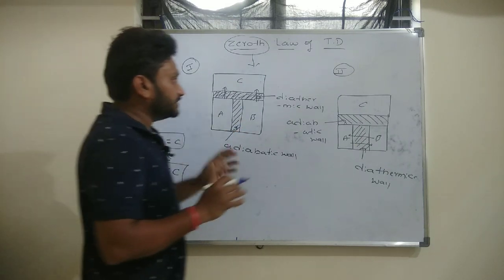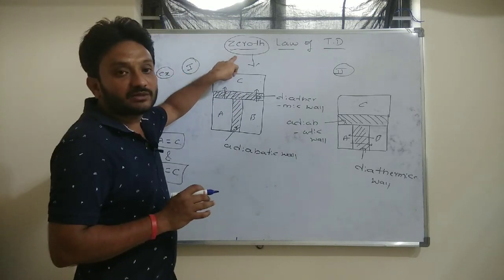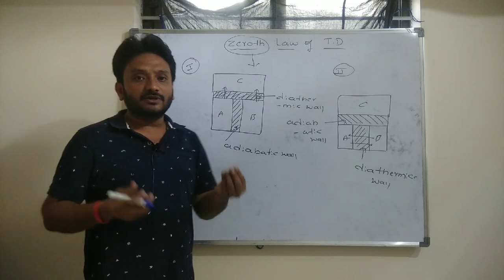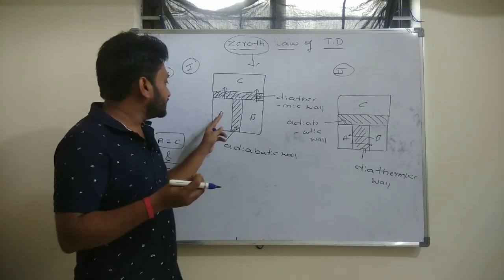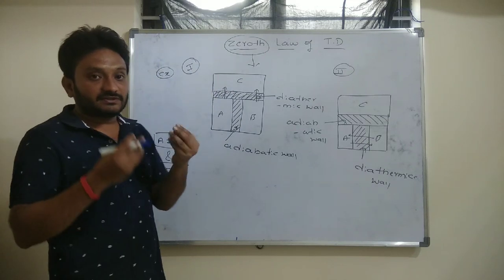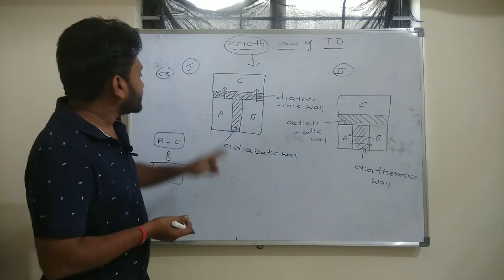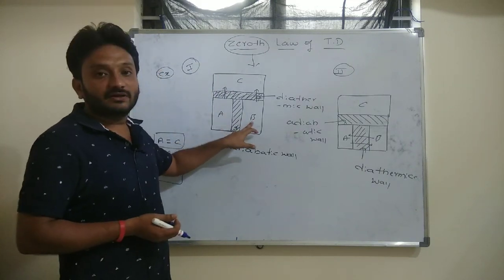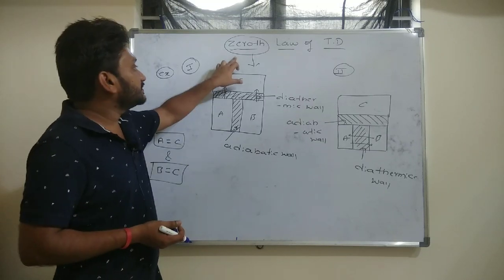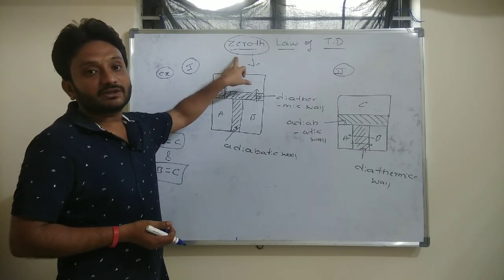So that is the statement of the zeroth law of thermodynamics. If any two systems, which you can name system A and system B, are separately in contact with system C, then system A and system B will be in thermodynamic equilibrium or thermal equilibrium. That is the statement of the zeroth law of thermodynamics.